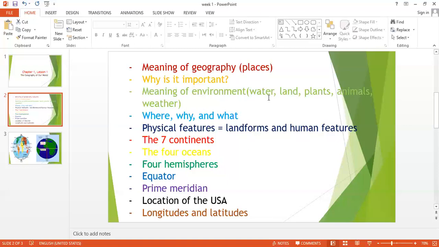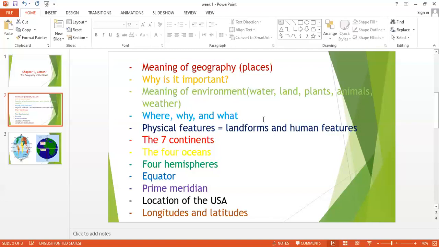Like what? Like water, land, plants, animals, weather. All of these are the factors of the environment.